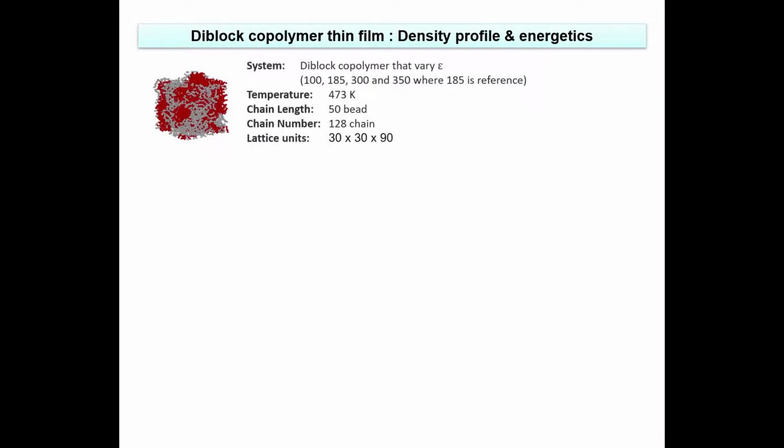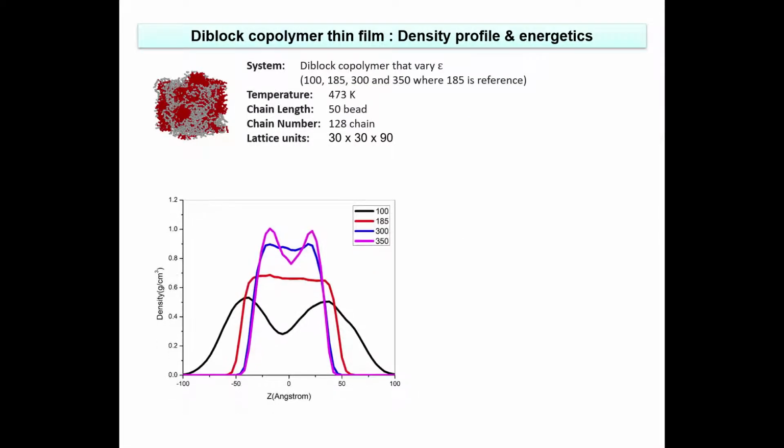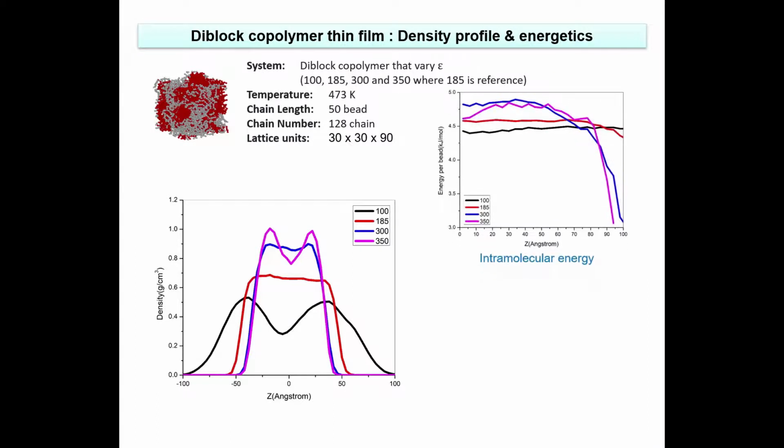Result and discussion. Density profile: we observe phase separation in diblock copolymer thin film. As the interaction becomes stronger, the thin film density increases, with strong phase separation and sharper surface. For energetics, the inter-chain energy drops when the inter-chain interaction is increased. At the surface region, it may be expanded. Chain conformation can adopt a more tight state which has lower intrachain RIS energy.